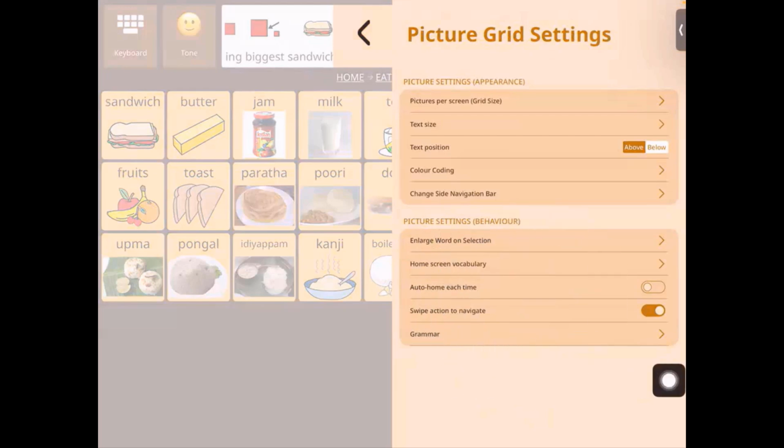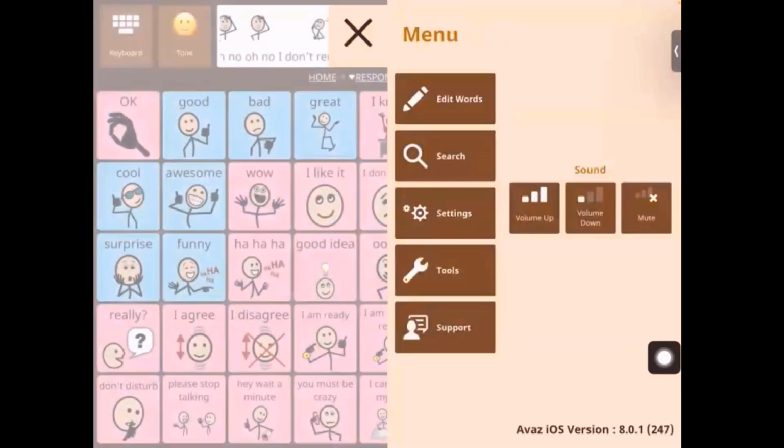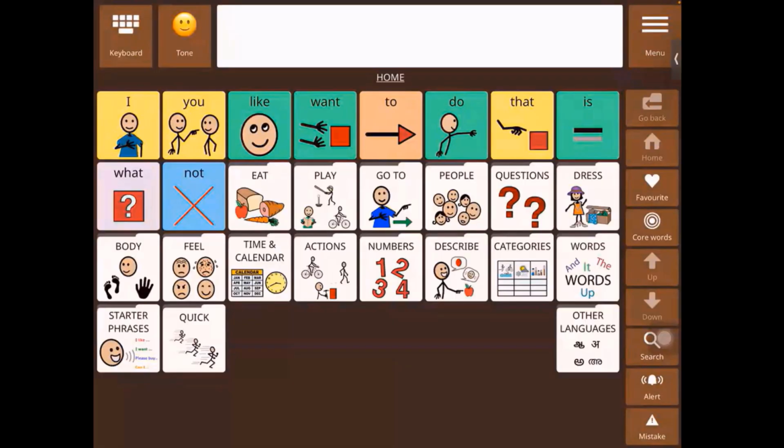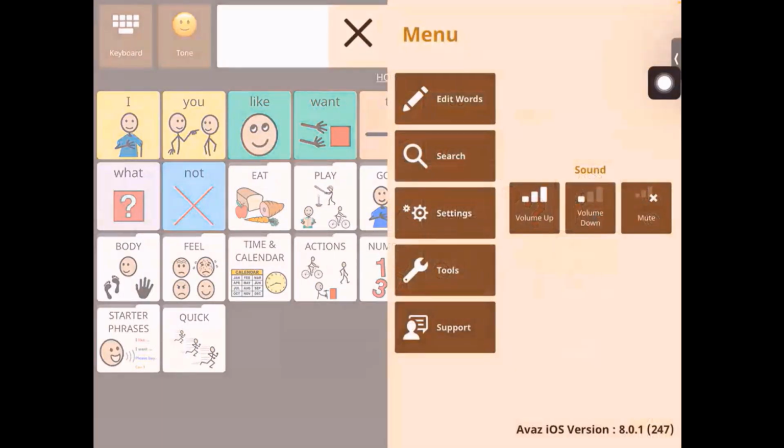Now let's go back. And then, as we saw before, those are all the parts of the menu. The next section that we will move on to is the edit words, where we will learn about more customization and personalization of the Avaz. So now let's get started with the customization part of the demo. For this, we need to go into menu, and then in menu, we go into edit words.